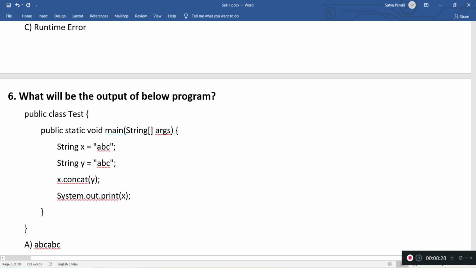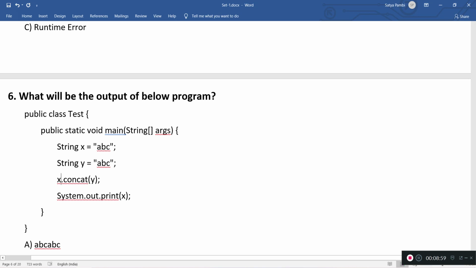Here, if we observe this logic, we have concatenated, but we are not assigning it to any variable and are trying to print x. And one more thing we need to remember here is that strings are immutable. So even though we have done concatenation, it won't happen to x.